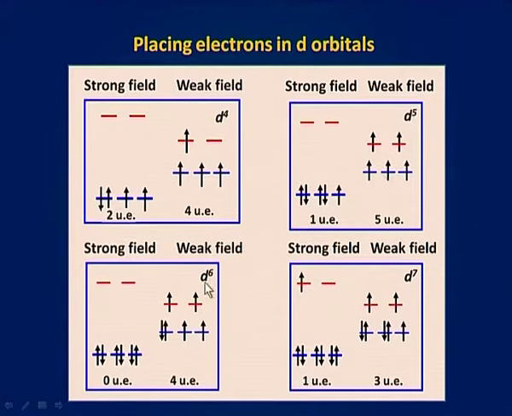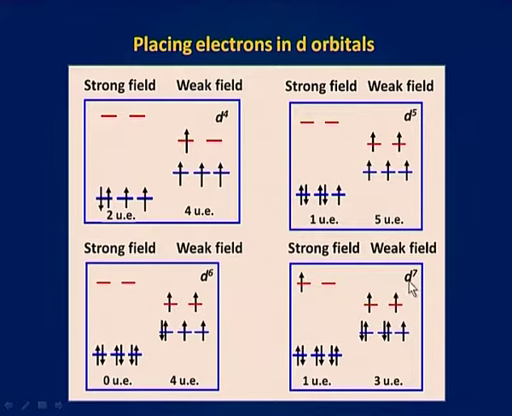For d6 configuration, in strong field, 6 electrons go in t2g set. Therefore, number of unpaired electrons is equal to 0. But for weak field, the number of electrons in t2g set is equal to 4 and the number of electrons in eg set is equal to 2 and the number of unpaired electrons thus is equal to 4.